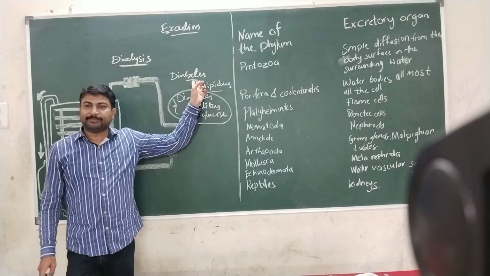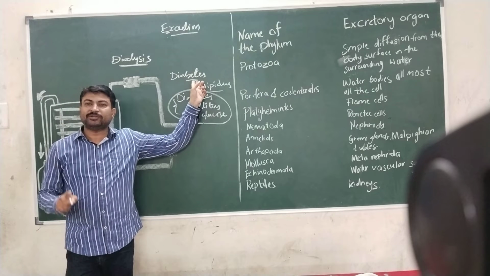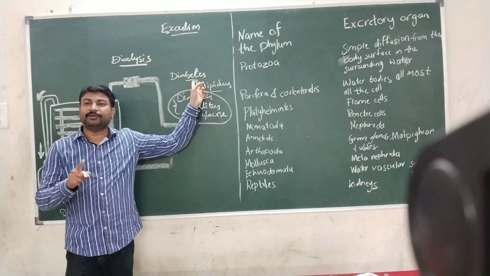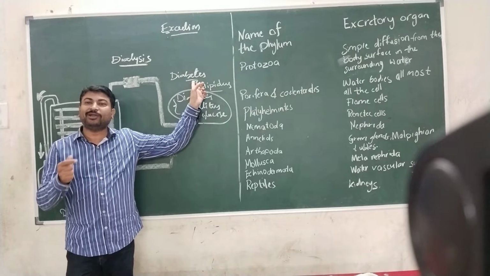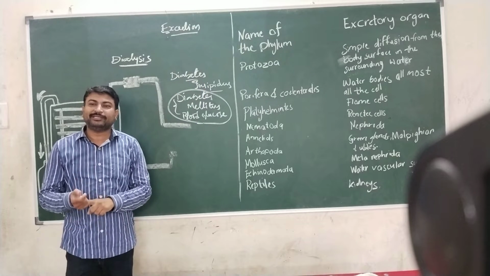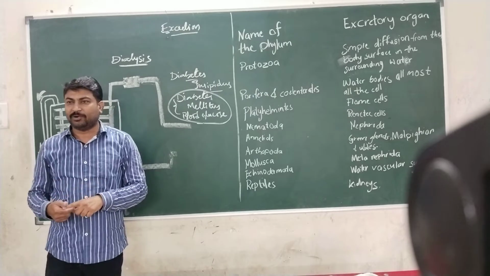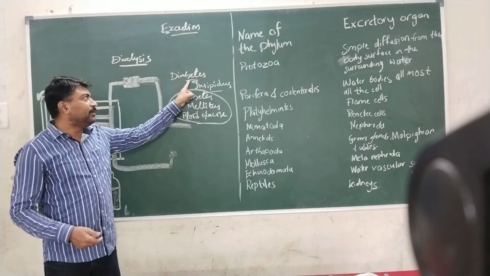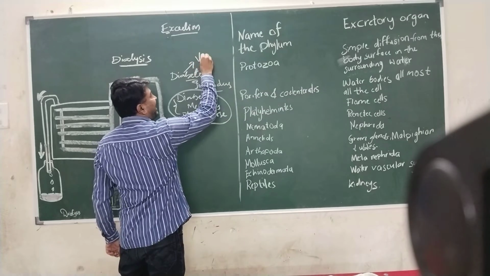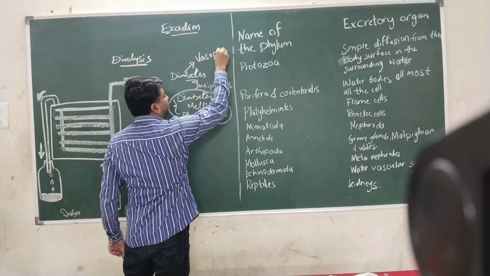Diabetes insipidus means that if vasopressin is not released in a person's body, then reabsorption of water will not take place in the kidney. As a result, excess amounts of water will be liberated from the body. That disease is known as diabetes insipidus, and it is mainly due to lack of vasopressin.